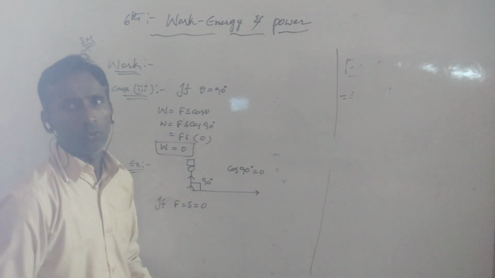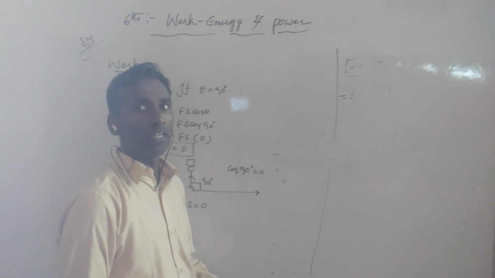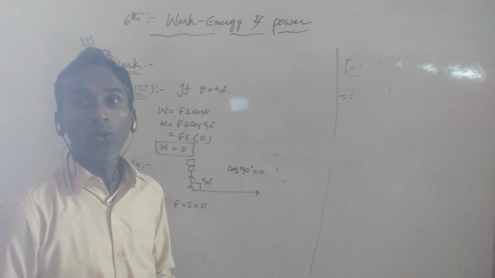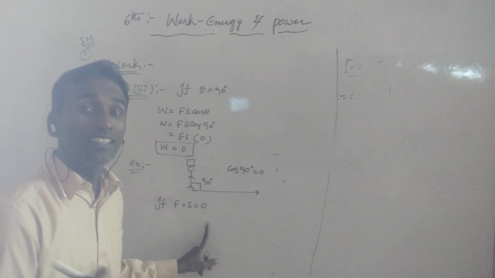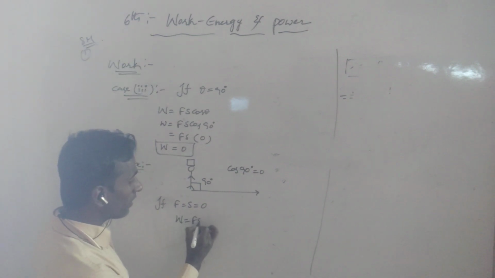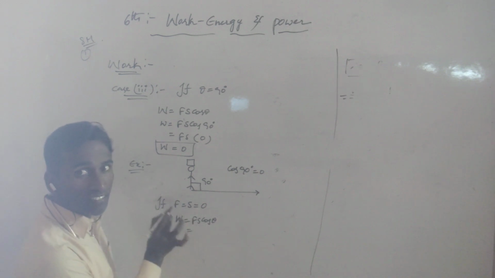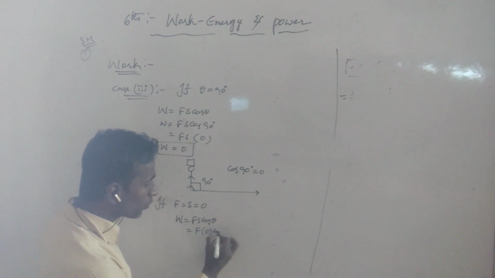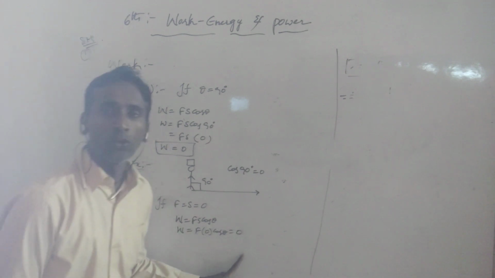Is the work maximum or minimum? Cos 0 is 1, which would be maximum, but the displacement s is equal to 0. So the work done is 0, because we have the formula W is equal to Fs cos theta. If we substitute either F or S as 0, then 0 into anything, you will get 0.